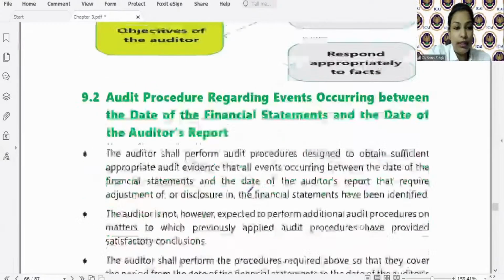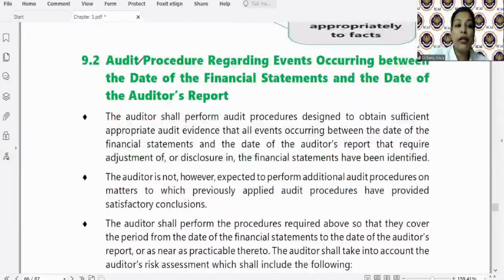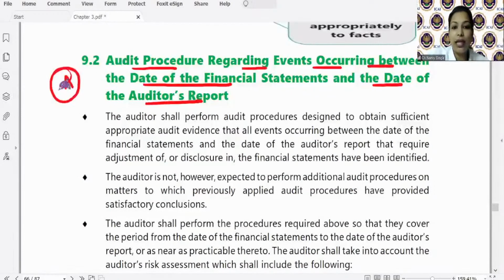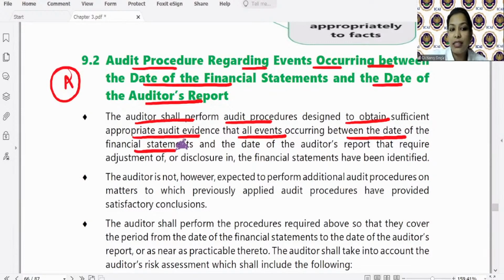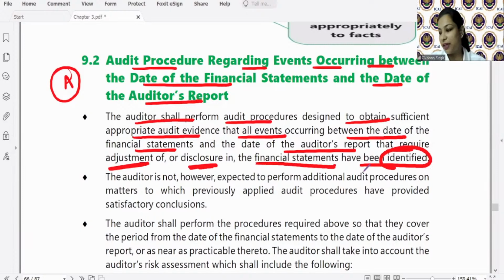So let us quickly have a look. Audit procedures regarding events occurring between the date of financial statement and date of auditor's report, that is period A in our diagram. The auditor shall perform audit procedures designed to obtain sufficient appropriate audit evidence that all events occurring between the date of financial statement and date of auditor's report that require adjustment, if they are adjusting events, or disclosure, if they are non-adjusting events, in the financial statement have been identified. Okay.